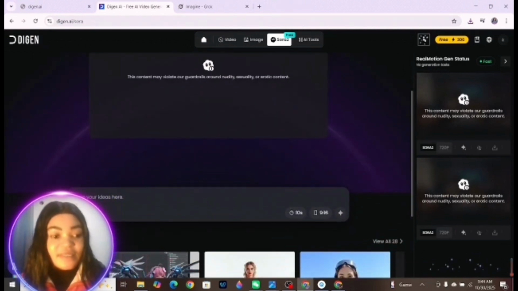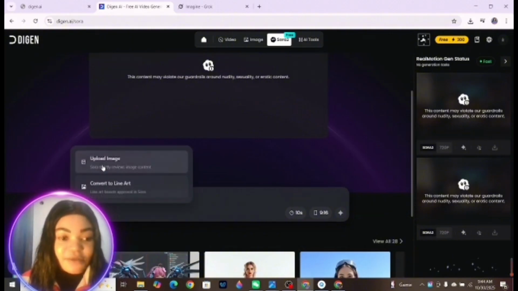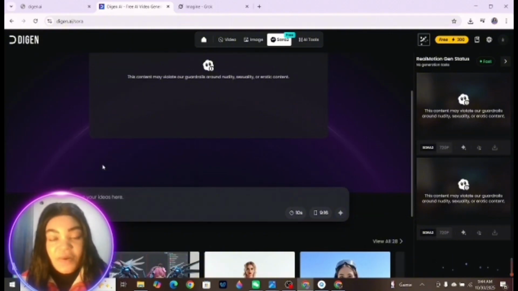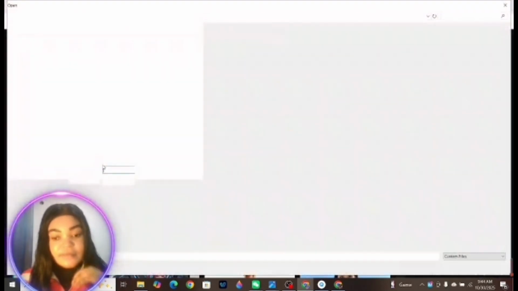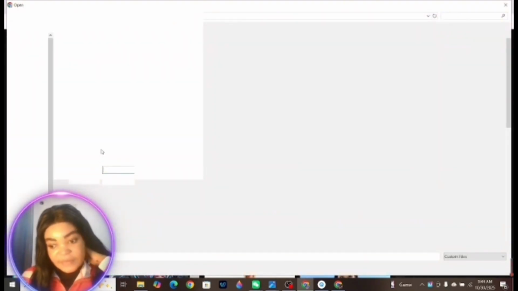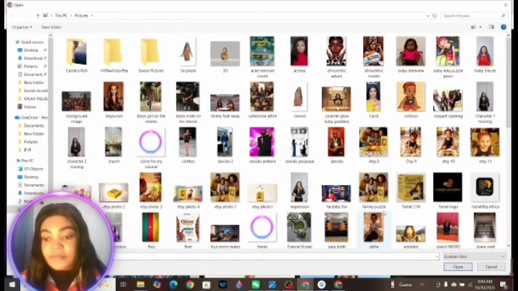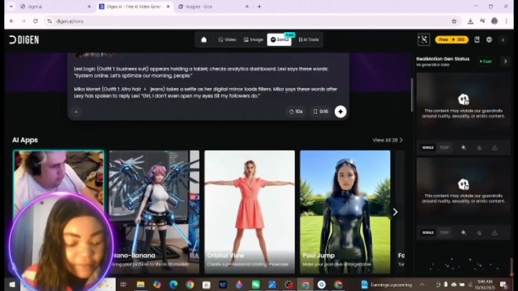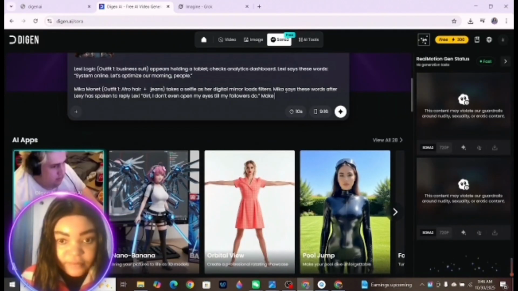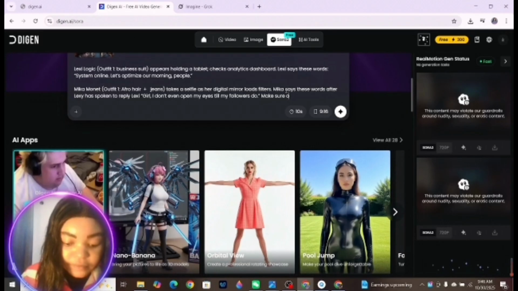Daijin AI keeps saying content may violate their guidelines around nudity, sexuality, or erotic content. I don't know about that. I don't know what's erotic about this. So let's change the prompt and see what it gives us next. All right. I don't see any sexual content here, but I don't understand. Let me just change something because I don't see any sexual content here.